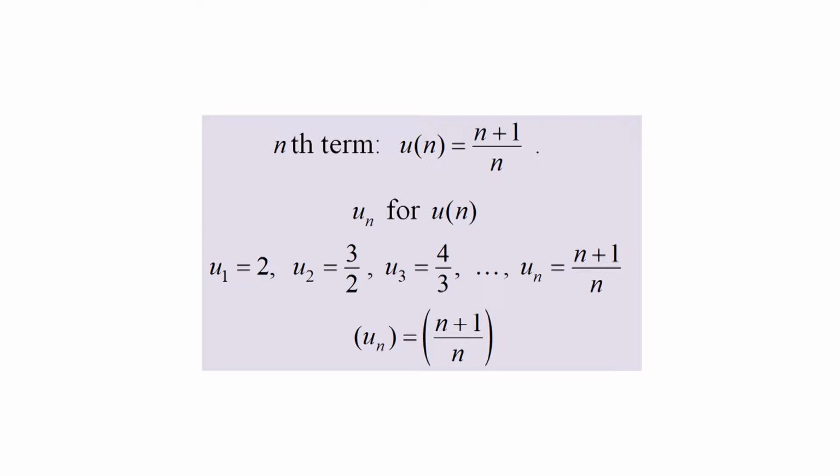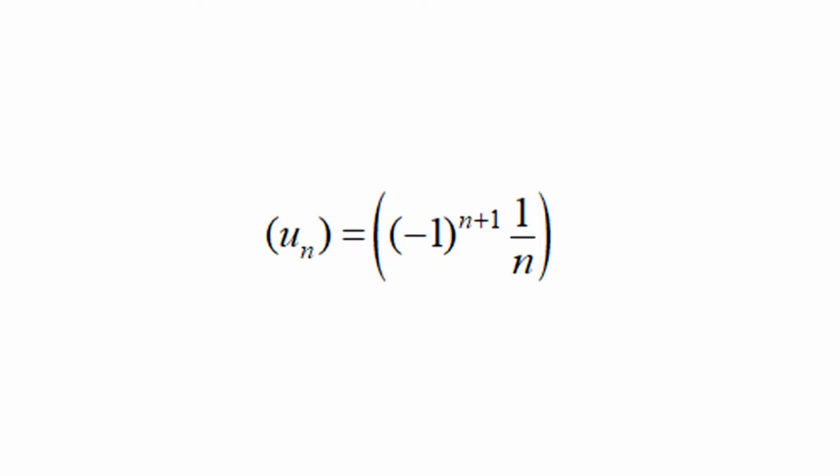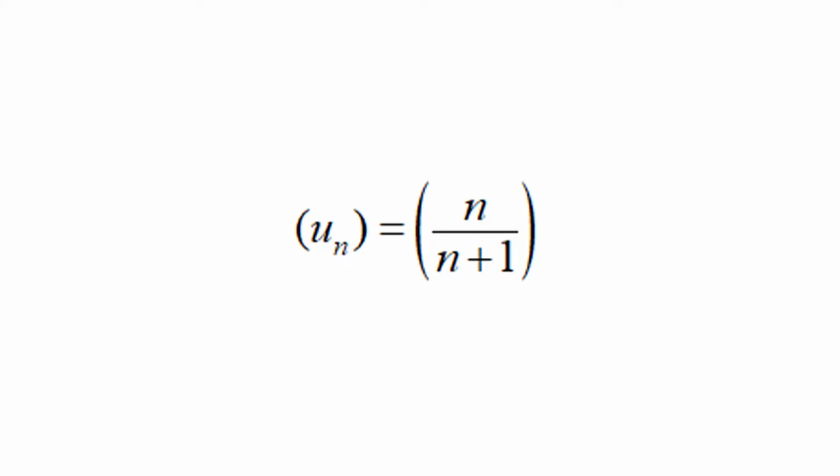Some other examples of sequences are {u_n} equal to {square root of n}, {u_n} equal to {(negative 1)^(n plus 1) times 1 upon n}, and {u_n} equal to {n upon (n plus 1)}.